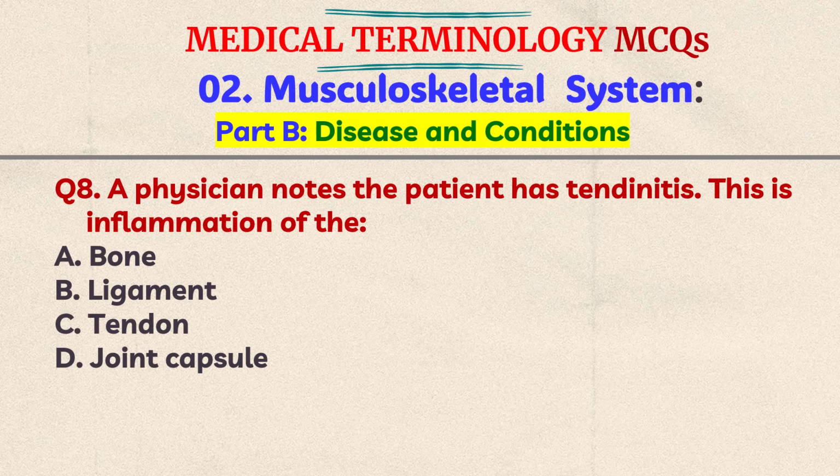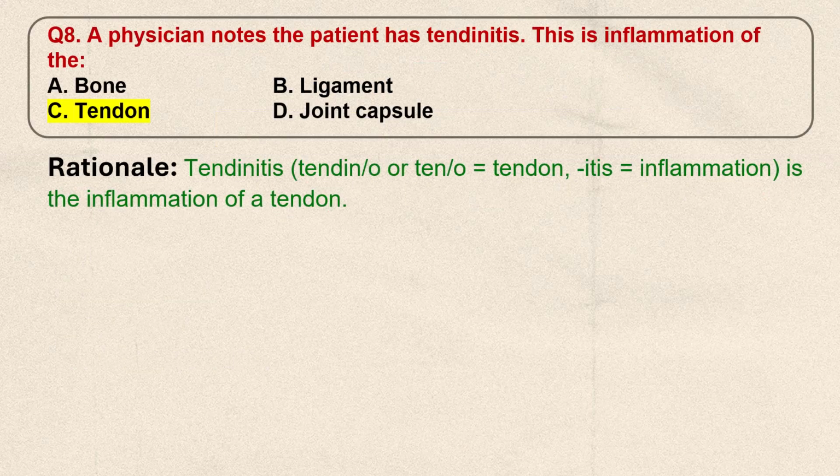Question number 8. A PCC notes the patient has tendinitis. This is the inflammation of the A. Bone, B. Ligament, C. Tendon, D. Joint capsule. Think the answer. The correct answer is tendon. The name itself indicates tendinitis. That means inflammation of the tendon.